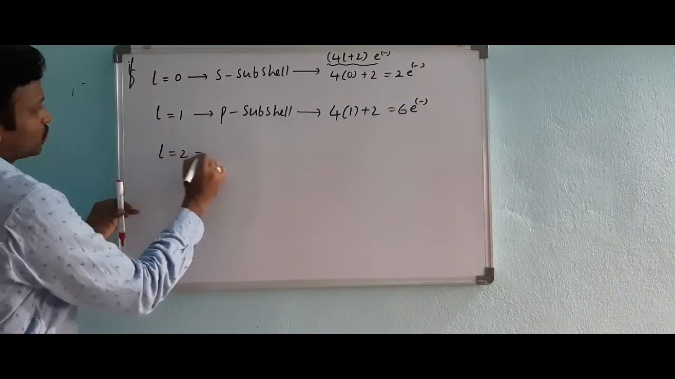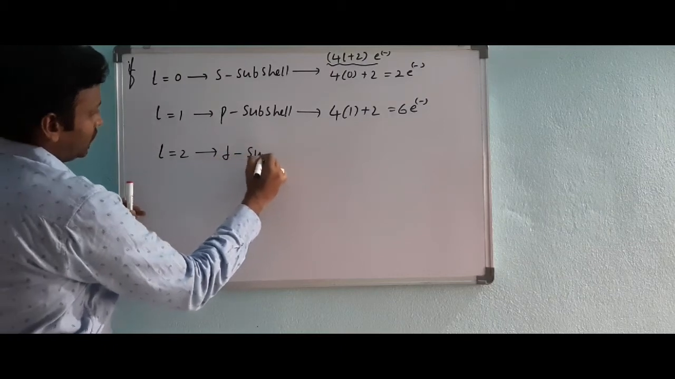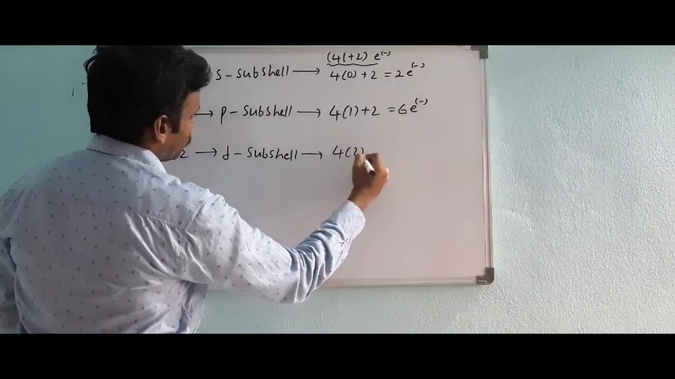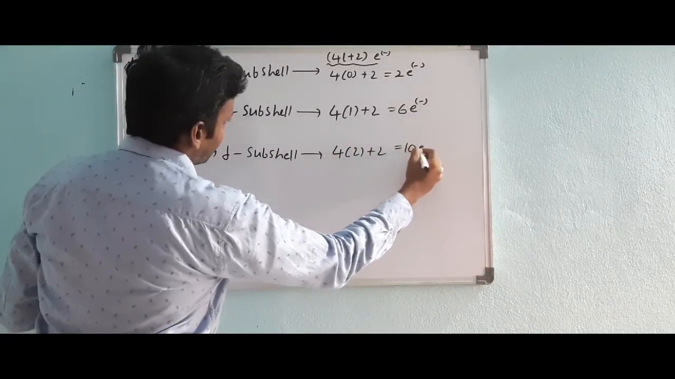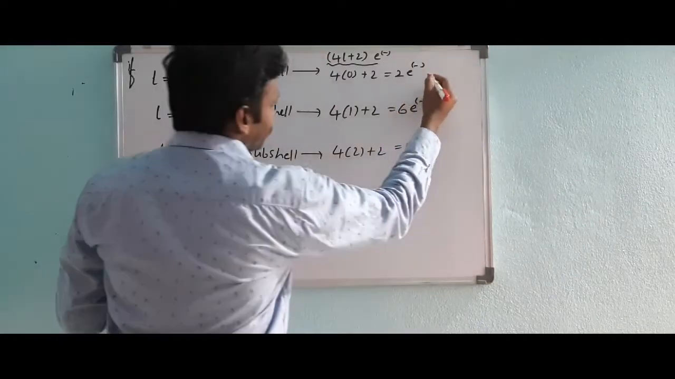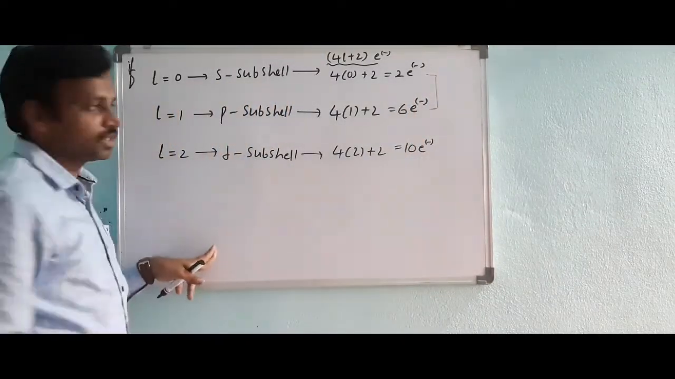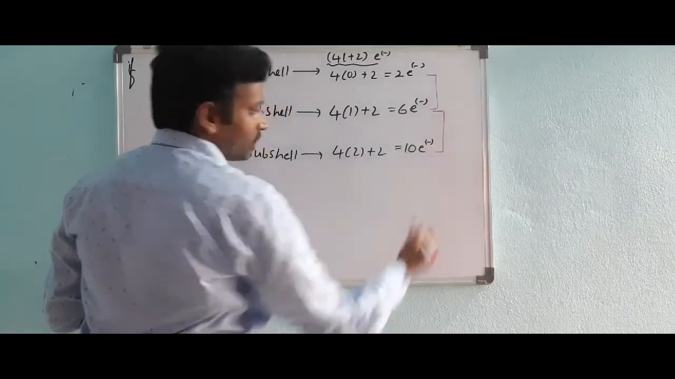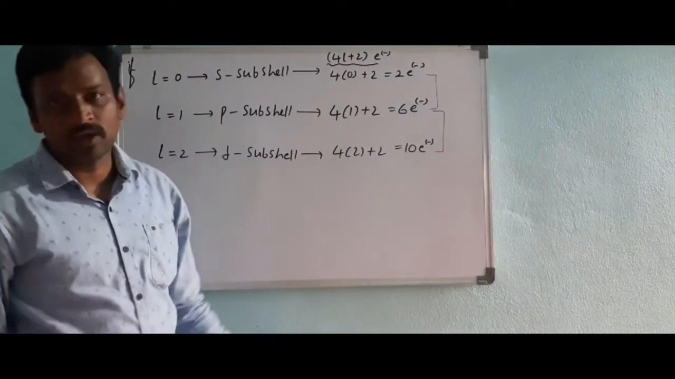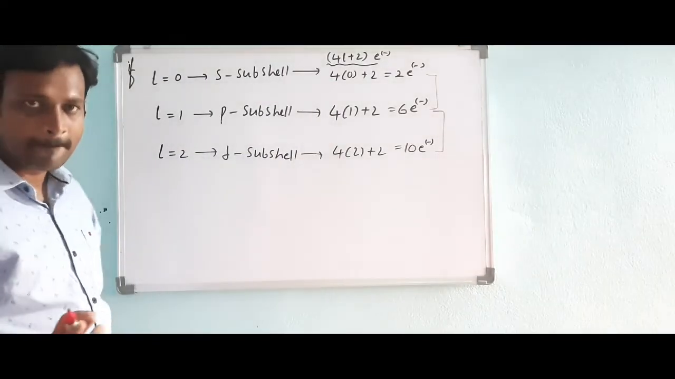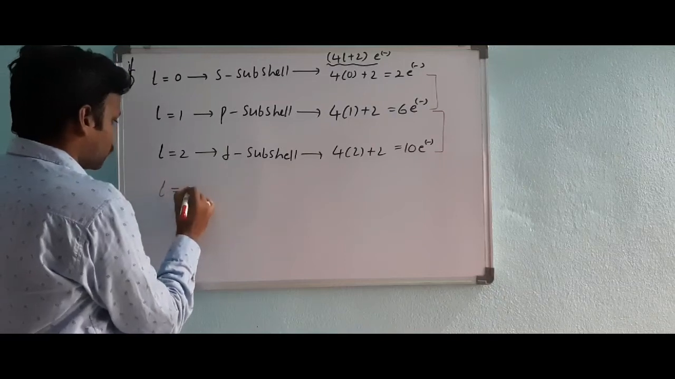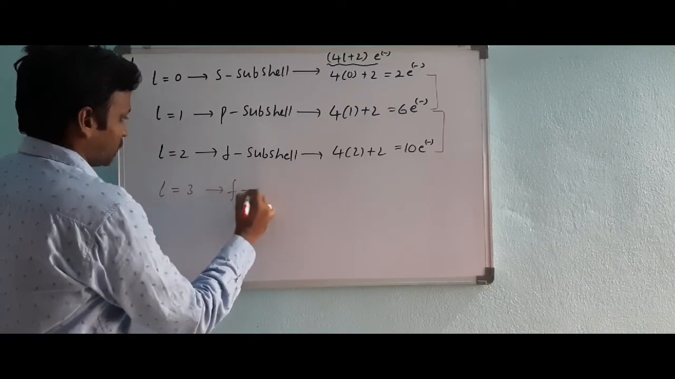l is equal to 2. That is the d subshell. That is 4 into 2 plus 2. 10 electrons are present. See, did you observe or not? The difference, how much? 2 to 6, 4 is the difference. 6 to 10, difference how much? 4. You can easily write, no need of this formula also. It starts with 2. Suppose l is equal to 3. That is the f subshell.